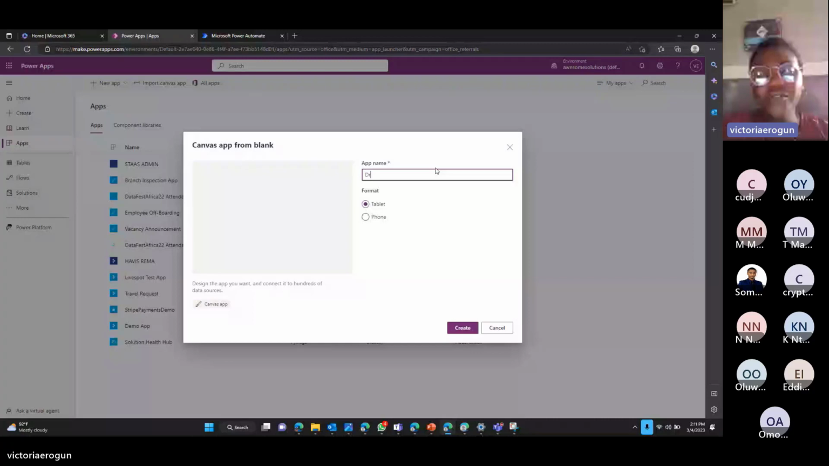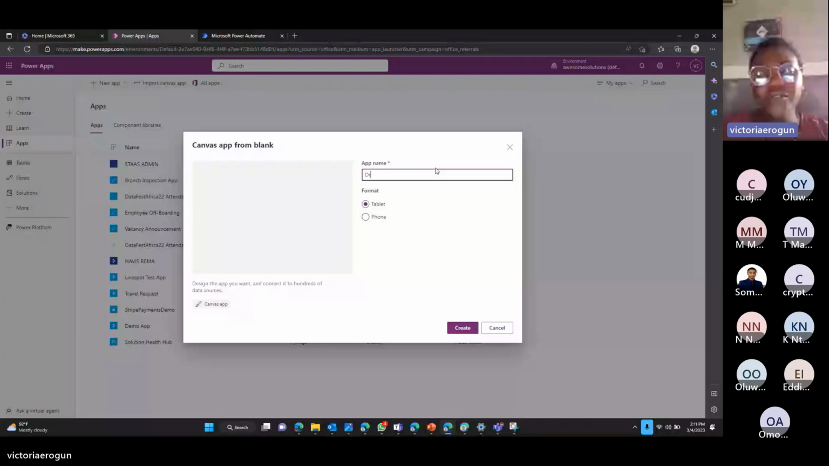So while we're waiting, remember that sometimes you want to send emails and you can do automated emails with Power Automate. So this is our new app that I've created. And let's call this screen the landing screen, more like the home screen. We're going to insert a button.